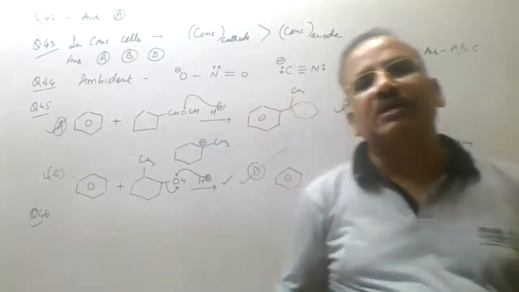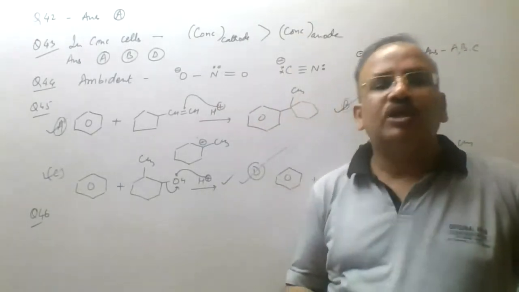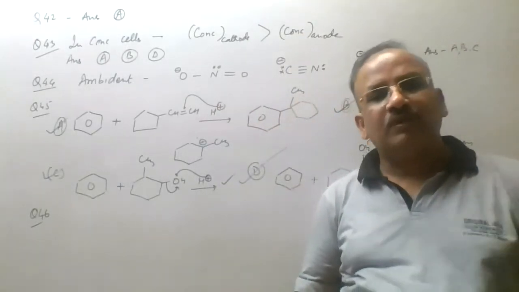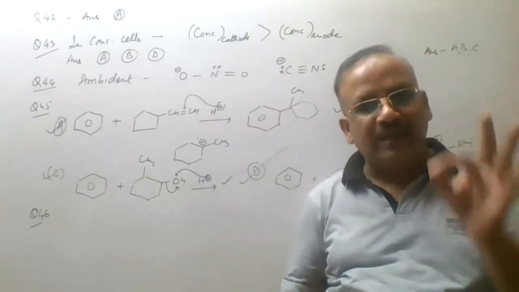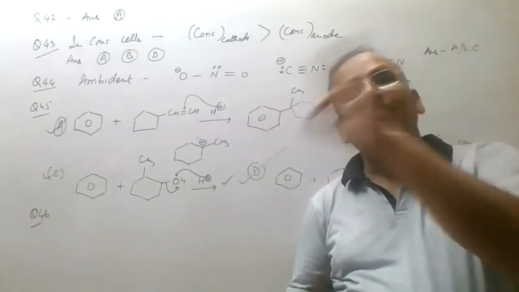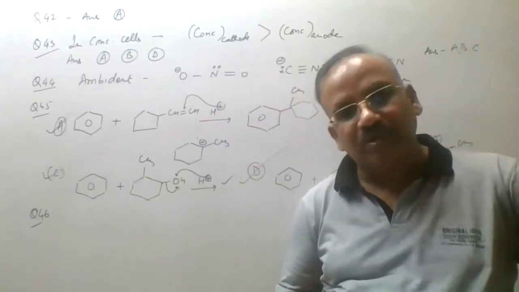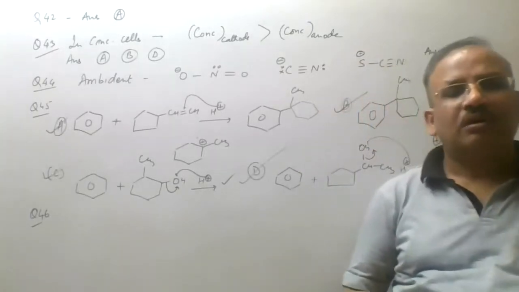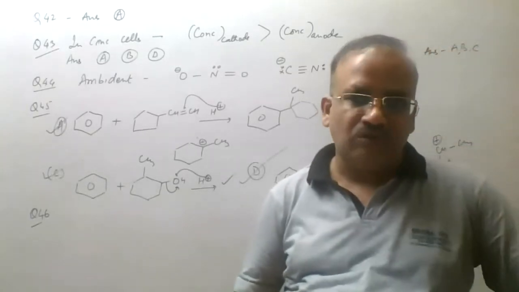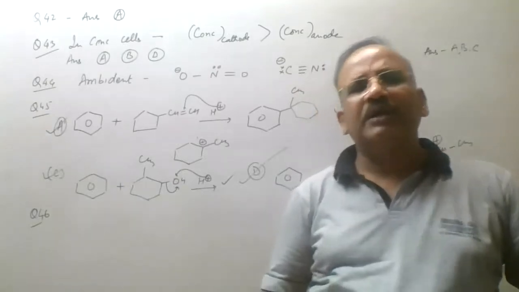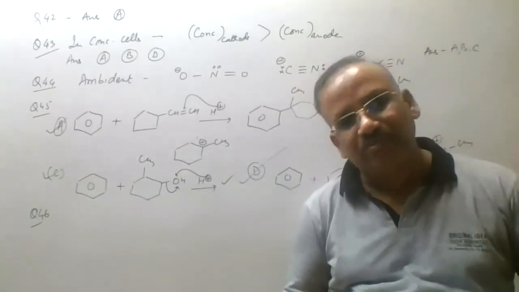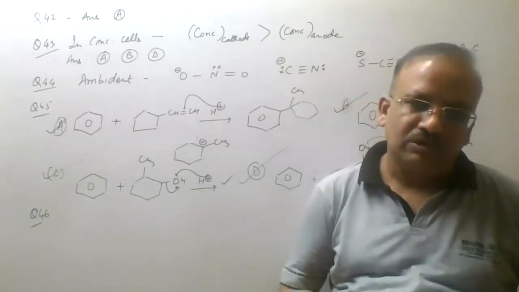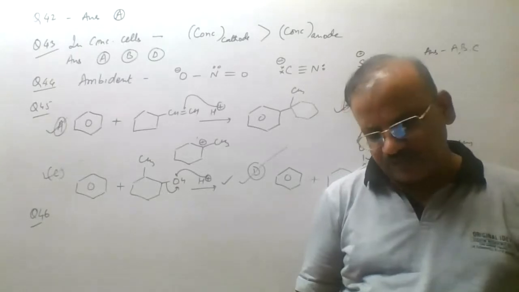Yes, in all the metal carbonyls there is a synergic bonding due to the overlapping of electron pair from the metal to the empty pi anti-bonding orbitals of the carbon. To the empty anti-bonding orbitals of the carbon of CO group, carbon monoxide. Or it can be any atom which has empty anti-bonding molecular orbitals. Answer A is correct, B is correct.